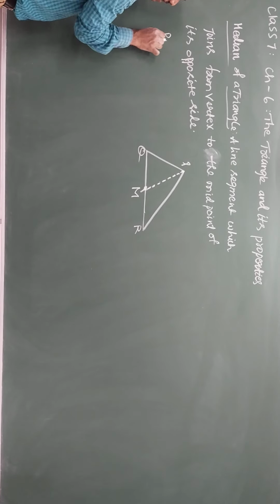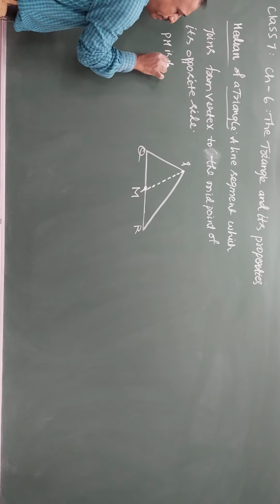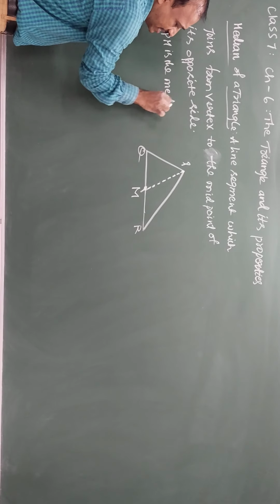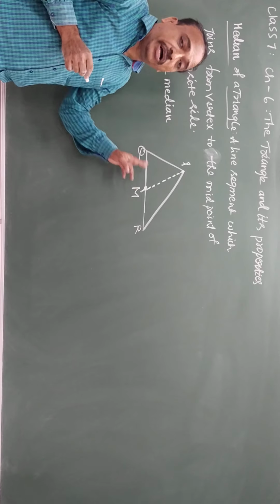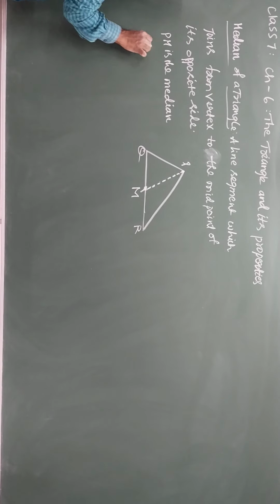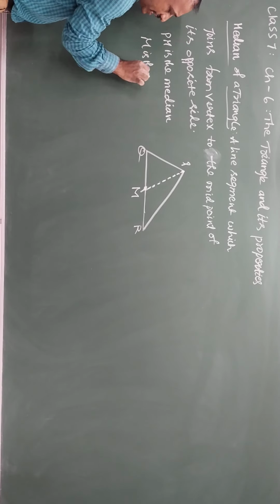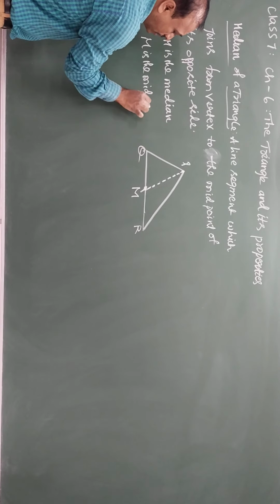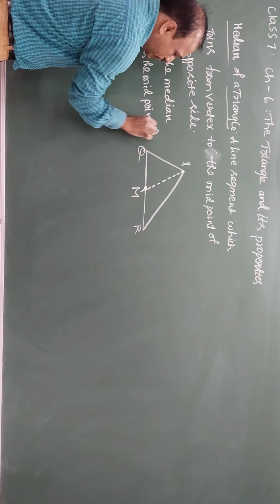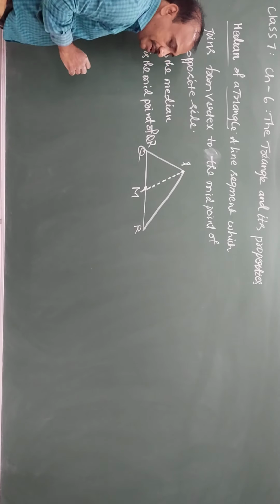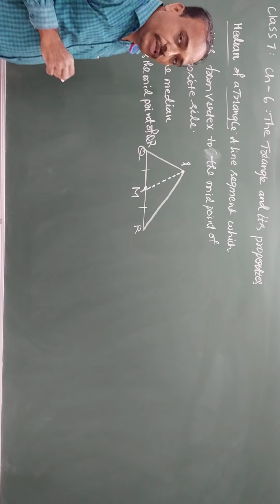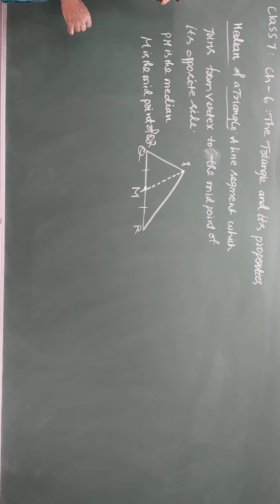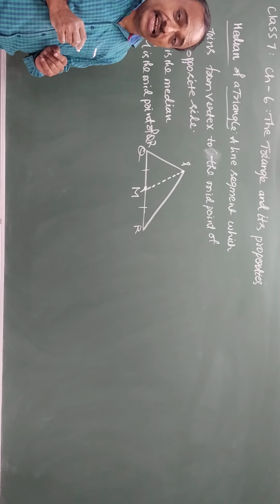PM is the median. What can you say about M? M is the midpoint of QR. That means the QM line and the RM line will be the same. So like this, is there only one median for a triangle?